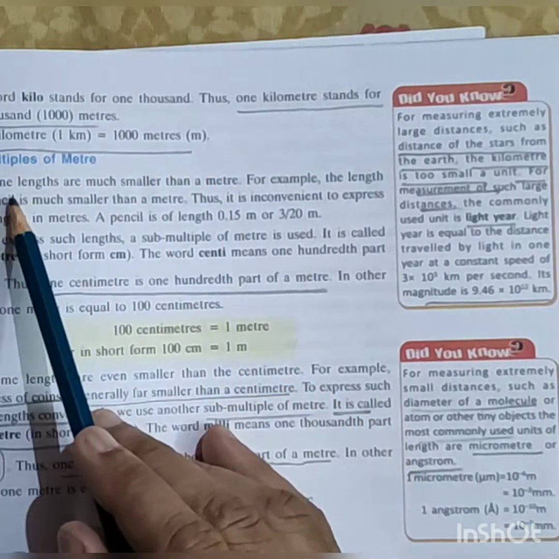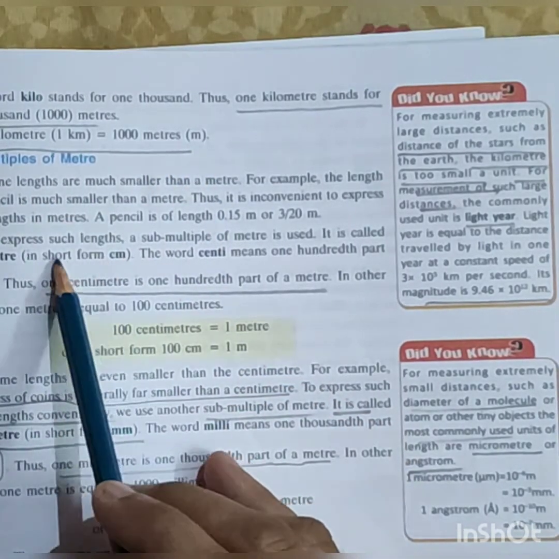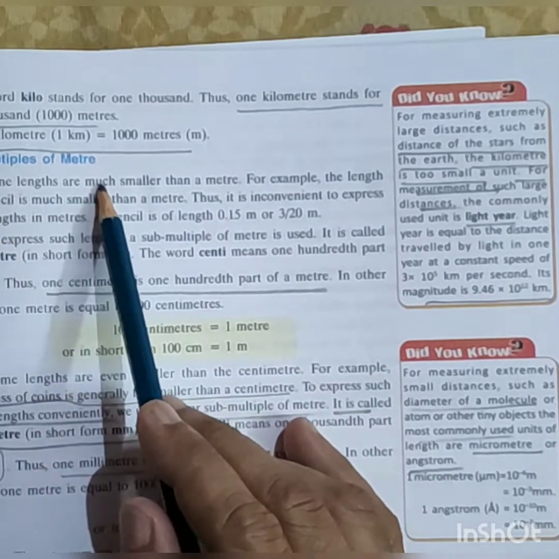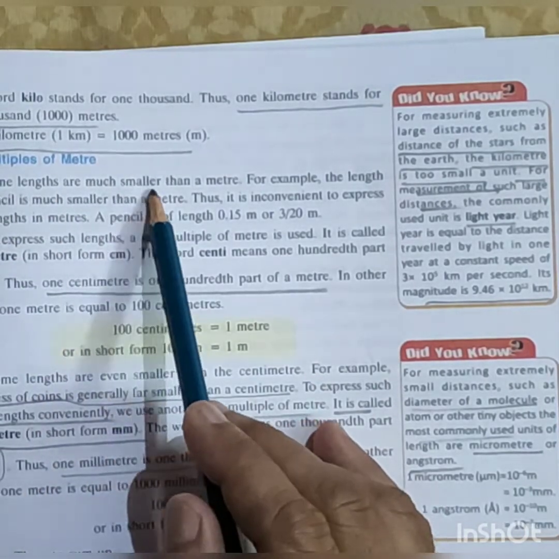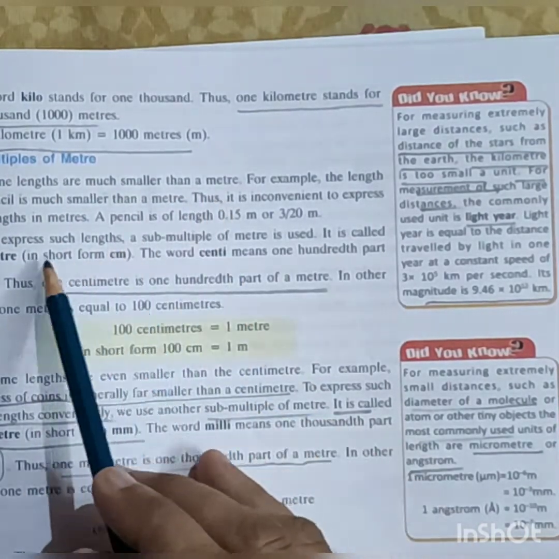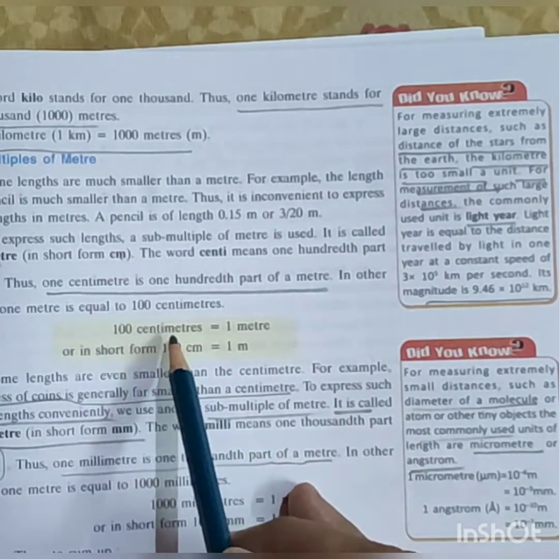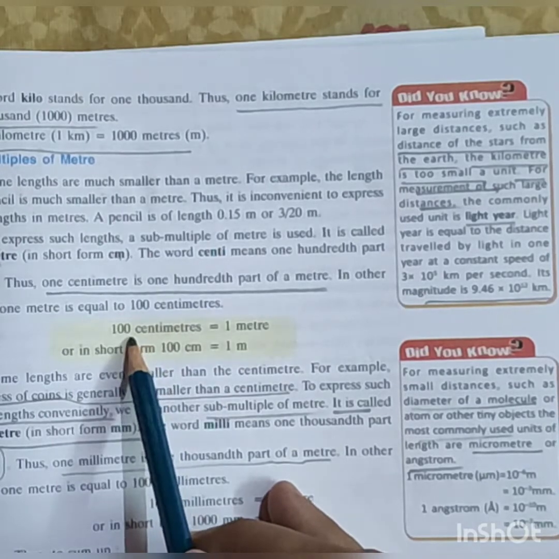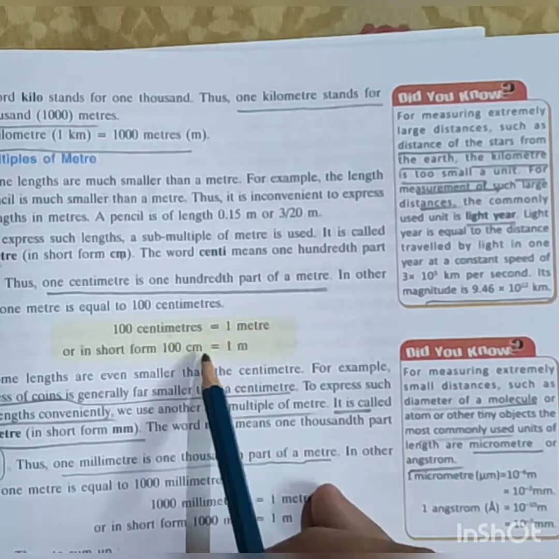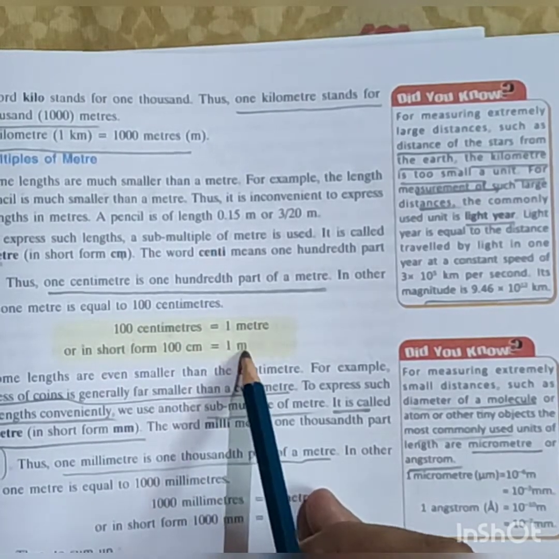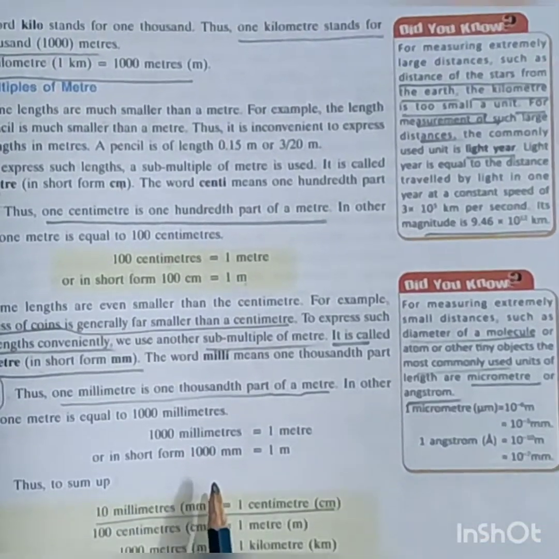Like that, there are submultiples of meter. Submultiples of meter means some lengths are much smaller than a meter. In this case you will use centimeter, or in short cm. So 100 centimeter equals 1 meter. You already know that.